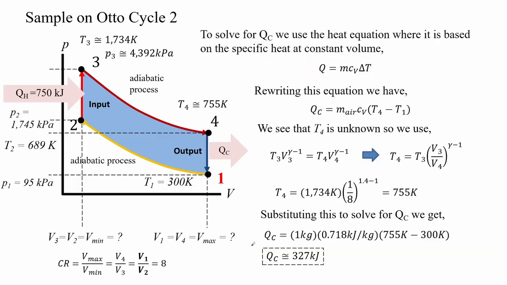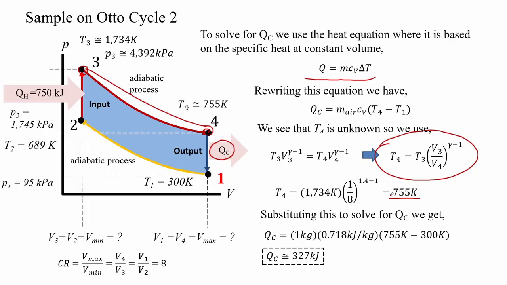To solve for QC we use the heat equation where it is based on the specific heat at constant volume. Rewriting this equation we see that temperature at point 4 is unknown. To solve this we use the equation here for an adiabatic condition at the process of 3 to 4. So, the temperature at point 4 is around 755 Kelvin. Substituting this and we get that the QC is about 327 kilojoule.